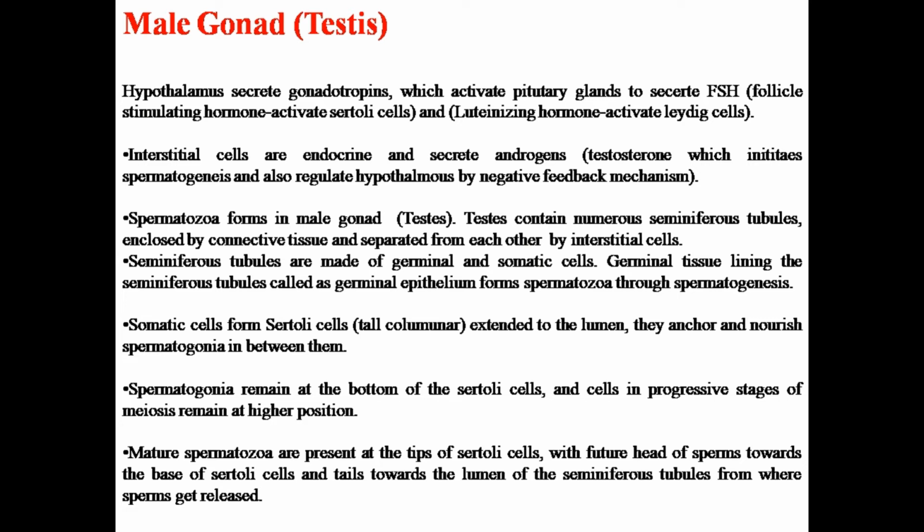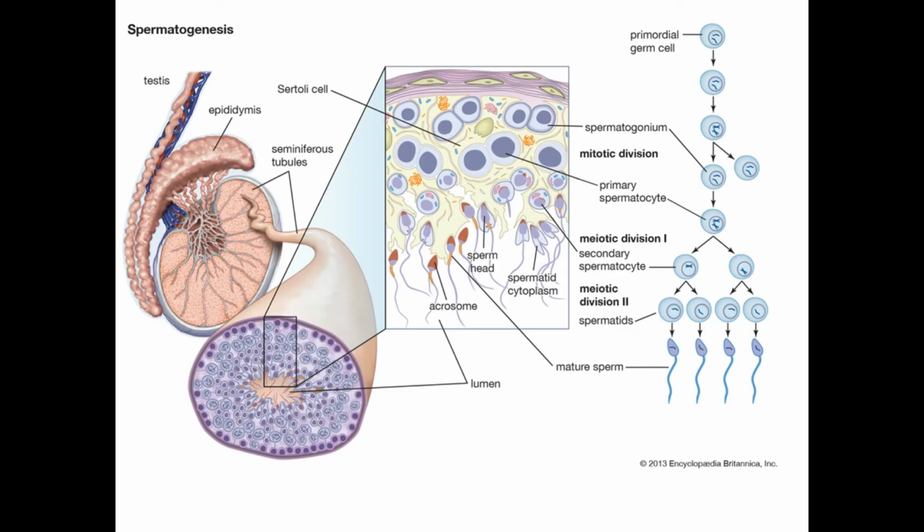Now, what happens? First of all, the hypothalamus secretes gonadotropins, which activate the pituitary gland. This pituitary gland secretes two hormones: follicle stimulating hormone (FSH), which activates the Sertoli cells, and luteinizing hormone, which activates the Leydig or interstitial cells. Actually, these two cells are present in the seminiferous tubule, and the seminiferous tubule is the site of spermatogenesis.